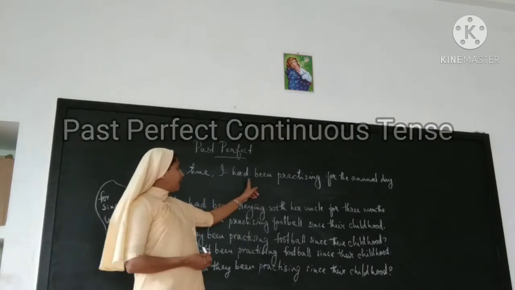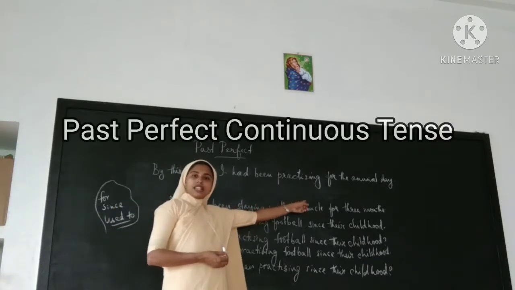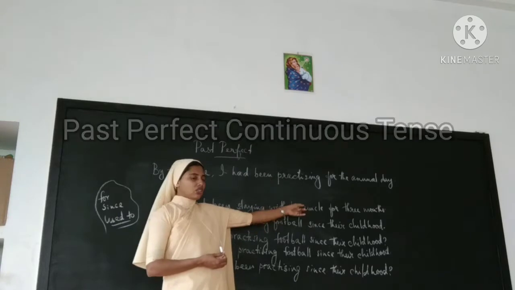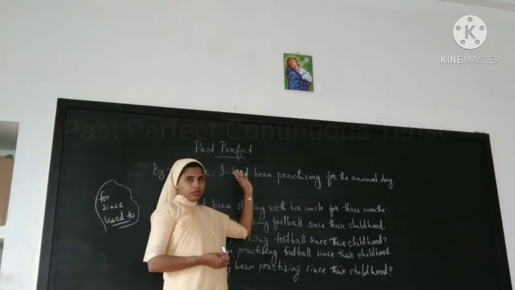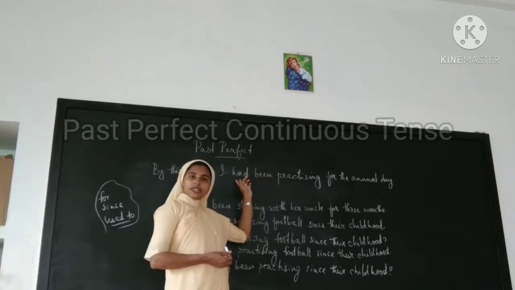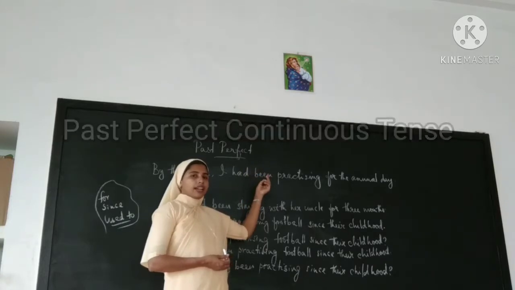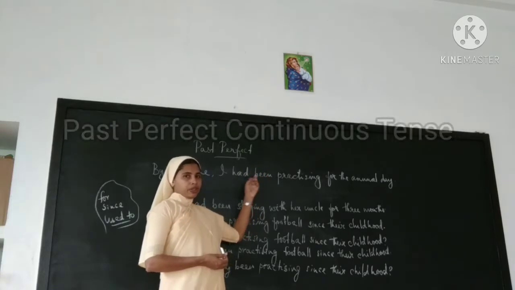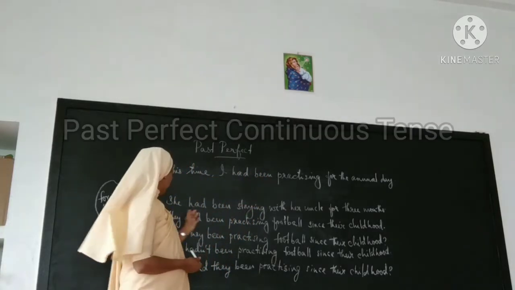Subject plus had plus been plus ing form. In order to mention continuous, we use ing form. In order to mention past, we use had. And what is to be added extra? That is been. Okay. This is the structure of the sentence.